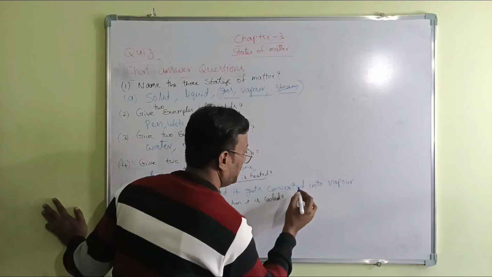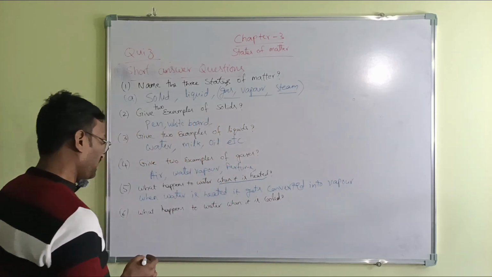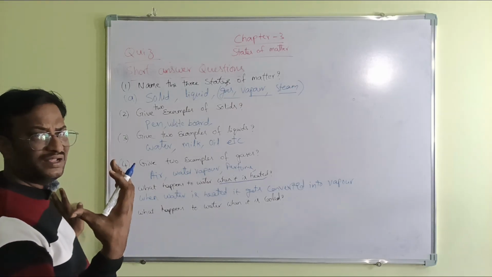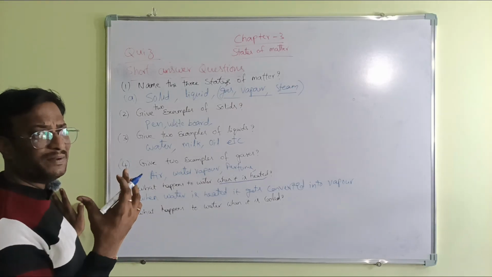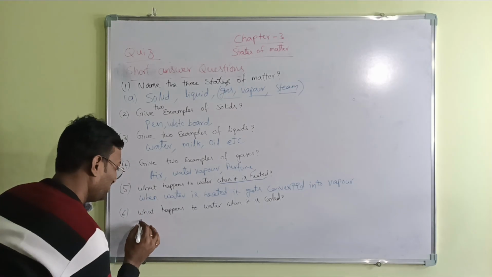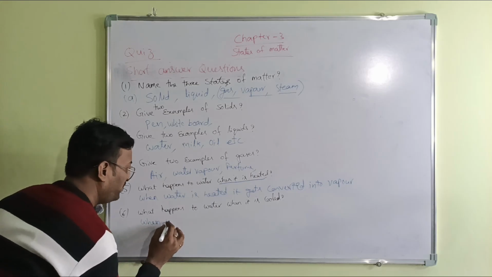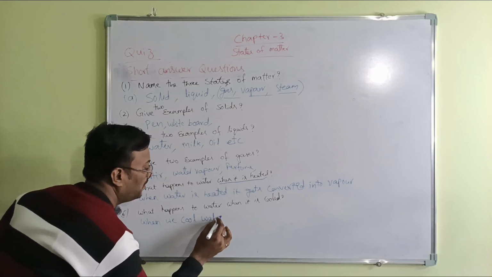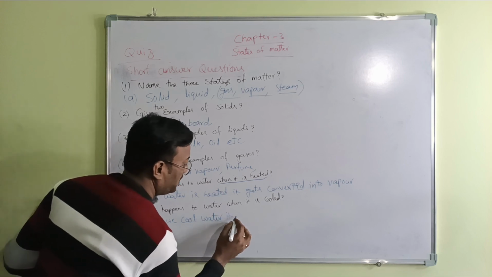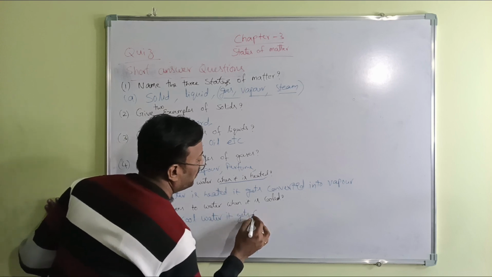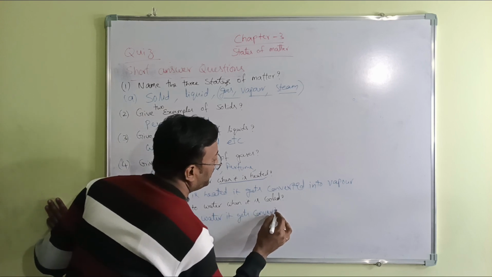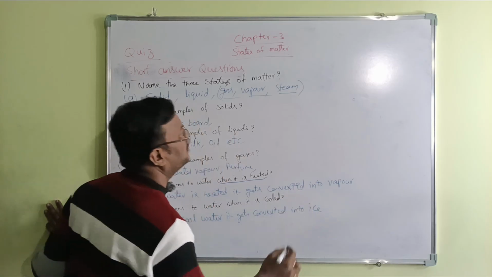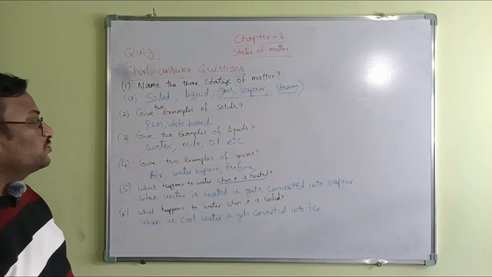It gets converted into vapor. Alright, what happens to the water when it is cooled? We have normal water. When you keep it in the deep fridge, it becomes ice. When we cool water, it gets converted into ice. Likewise, you have to answer those questions.